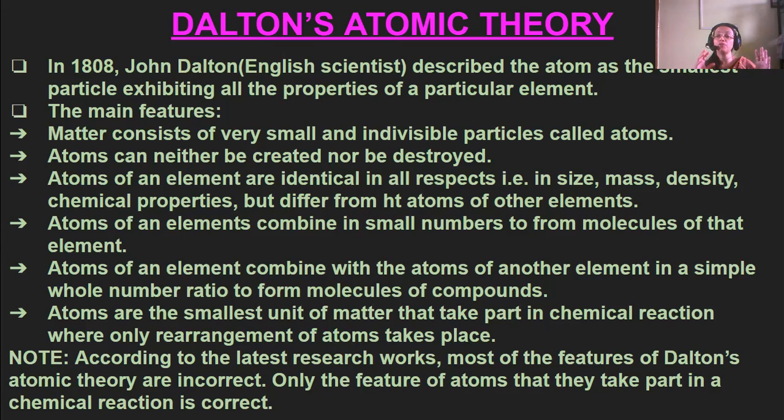Atoms of an element combine in small numbers to form molecules of that element. Atoms of an element combine with the atoms of another element in a simple whole number ratio to form the molecules of a compound. Atoms are the smallest unit of matter that can take part in a chemical reaction, where only rearrangement of atoms takes place. So what did John Dalton tell? That the atom is the smallest particle and has all the properties of a particular element.